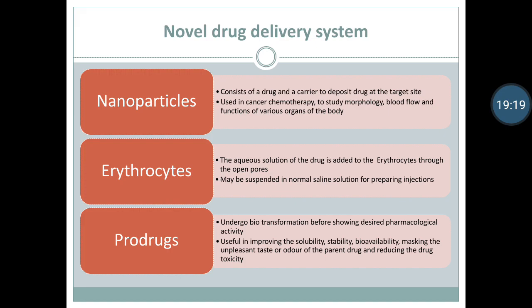They are useful in improving the solubility, stability, bioavailability, masking the unpleasant taste or odor of the parent drug and reducing the drug toxicity. For example, chloramphenicol palmitate, which is the prodrug of chloramphenicol, is used in preparation of pediatric suspension because it has no bitter taste.